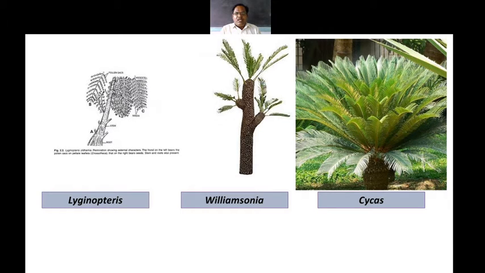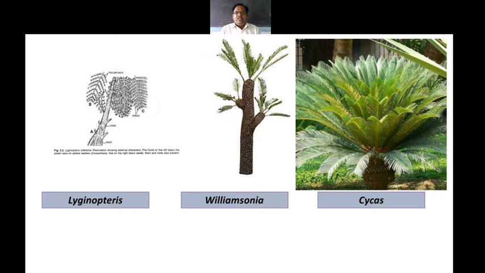For adaptation to such type of pollination, one type of modification is found in the pollen grains or the spores of these gymnosperms: the pollen grains are winged pollen grains, or they are pollen grains that are light in weight. So we are going to discuss that. The gymnosperms have a single type of fertilization, whereas in the angiosperm double fertilization is found. This is one more character.